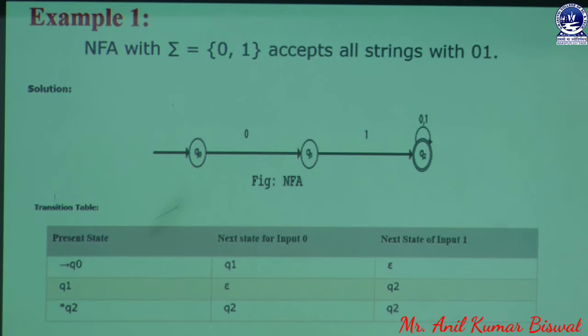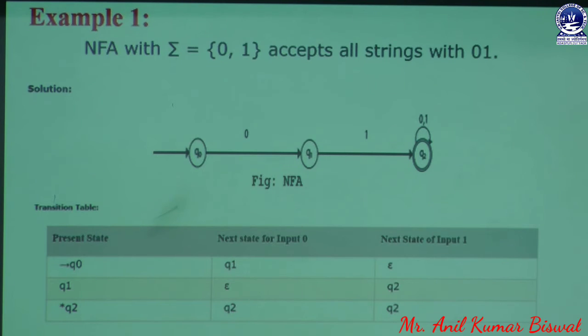How do we know that? Because Q2 is drawn with a double circle, and a double circle denotes a final state. In that state, a self-loop is created whenever it accepts 0 or 1. That means when Q2 accepts 0, it is redirected to Q2. Whenever Q2 accepts 1, it is also redirected to Q2. This is the way of representation shown in our slide.